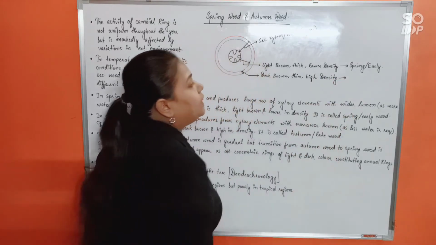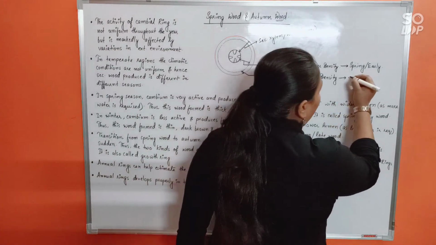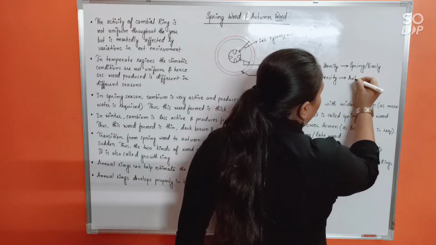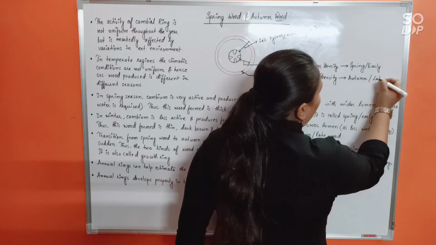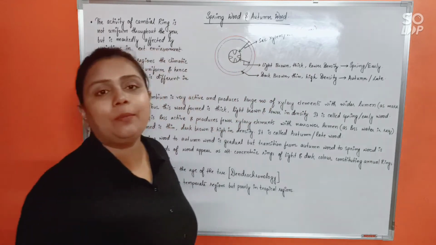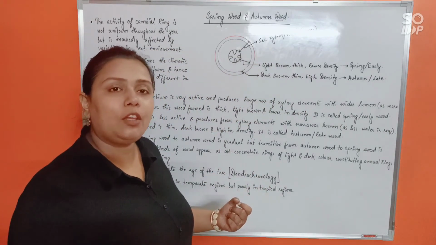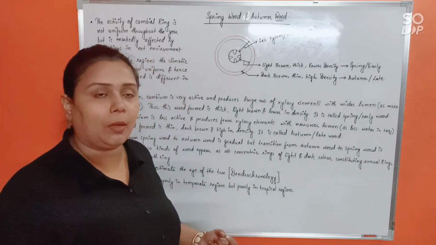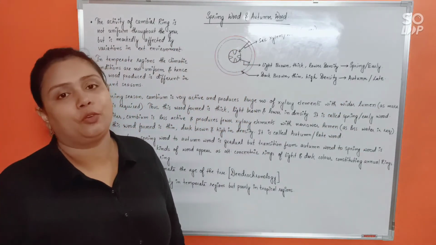So we will call this wood, that is formed during winter, autumn wood or late wood. Autumn, why? Because it will start developing in the autumn. It will start forming in autumn, and throughout winter it will develop. And why late wood? Because it has been formed at the later part of the year.